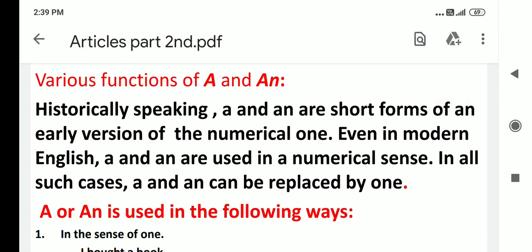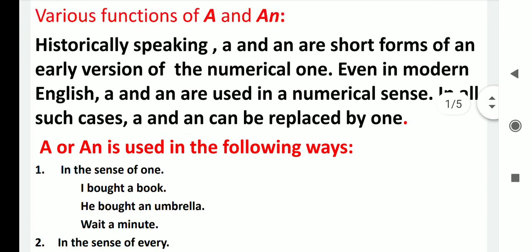and an are short forms of an early version of the numerical 1. Even in modern English, a and an are used in a numerical sense. In all such cases, a and an can be replaced by 1. Dear students, a or an is used in the following ways. Point number first, in the sense of 1.